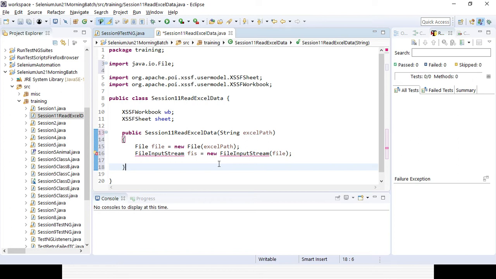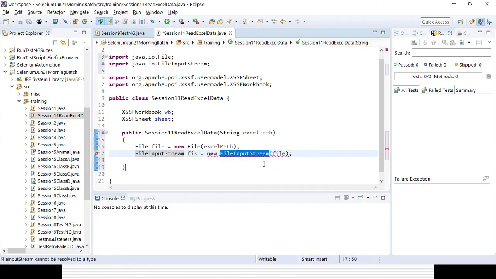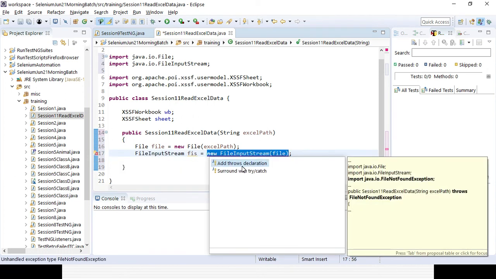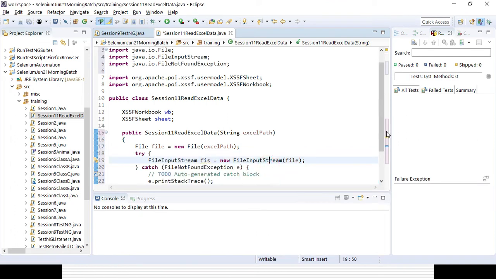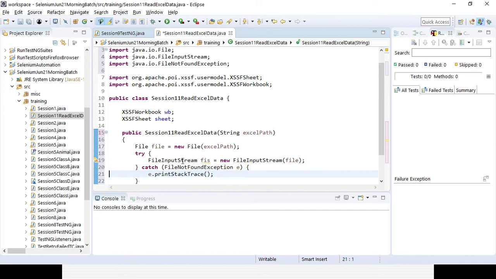So I need to surround with some sort of handling. Here some error message is coming. So I need to import the FileInputStream first. Then still some error message is coming. So I need to surround with either a try catch block, or you need to use a throws declaration. I can go with the try catch block. Let's remove that commented part. So that's how I will be reading the data with the help of FileInputStream.